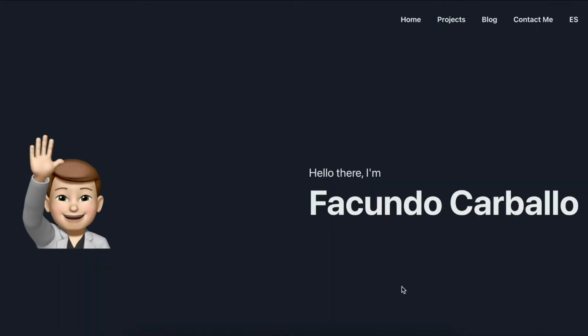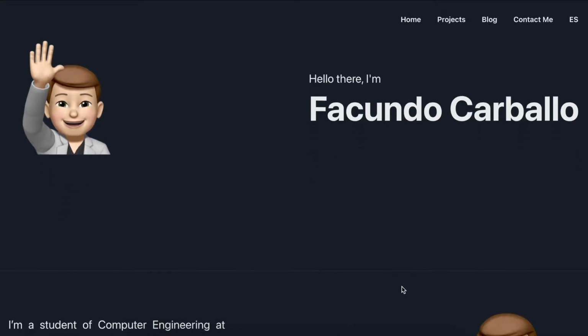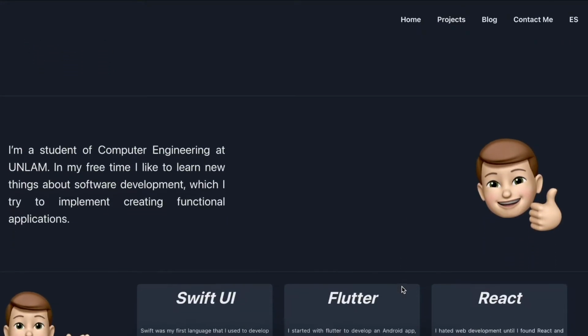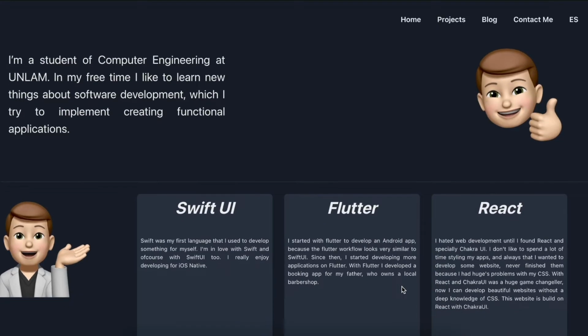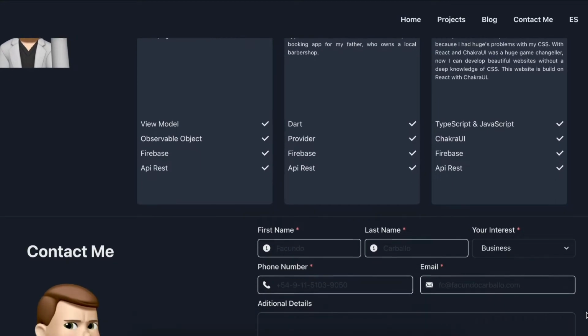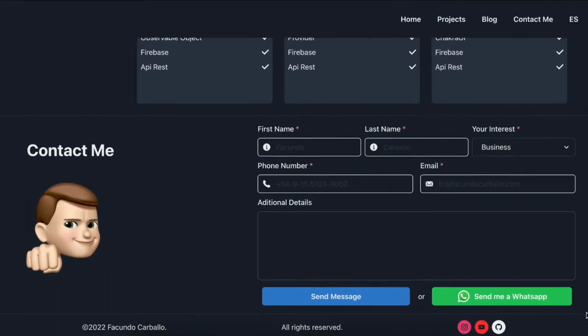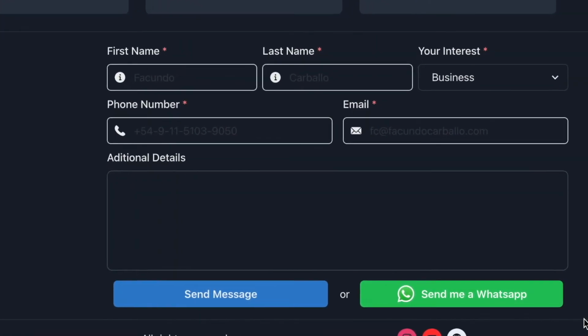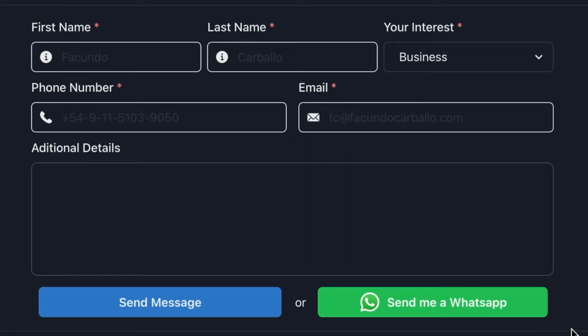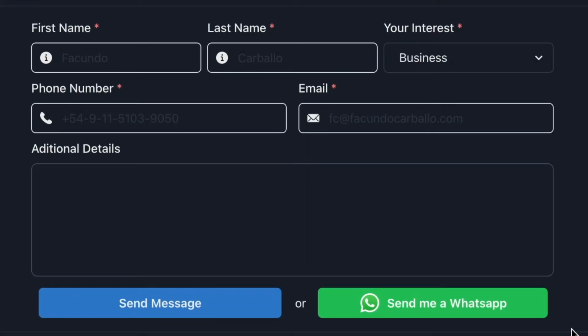The possible prospect arrives on our website, and then he or she starts to see our presentation. If they are still interested, they will continue to drop down, and they will see my skills. And if they are still interested at this moment, it's possible that they will contact me. To create this contact section, I decided to make a form with some simple data, and then when the user sends the message, it's stored in my database, and then I will make contact with them.